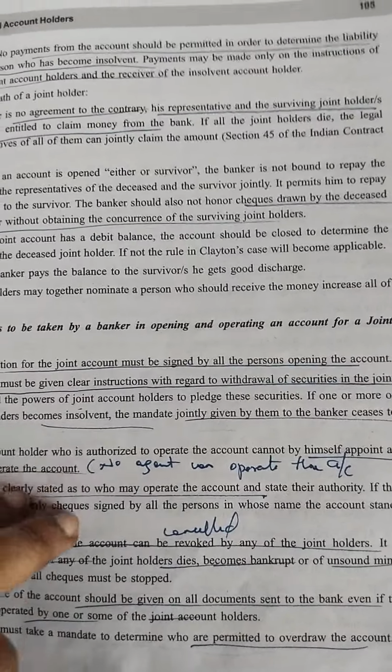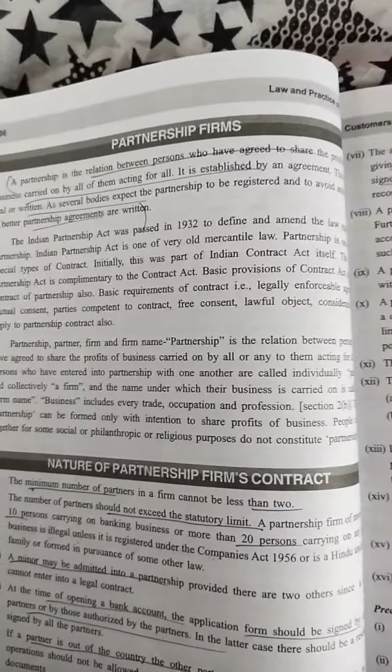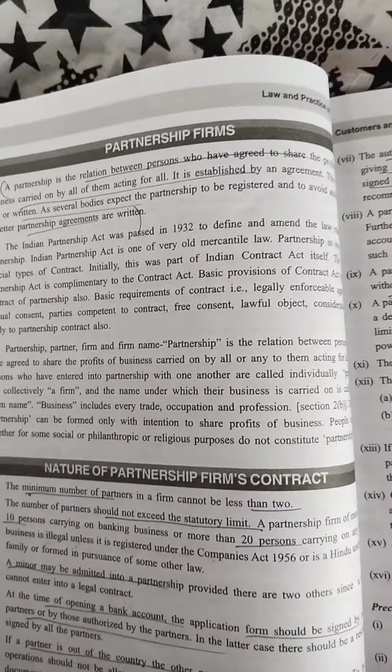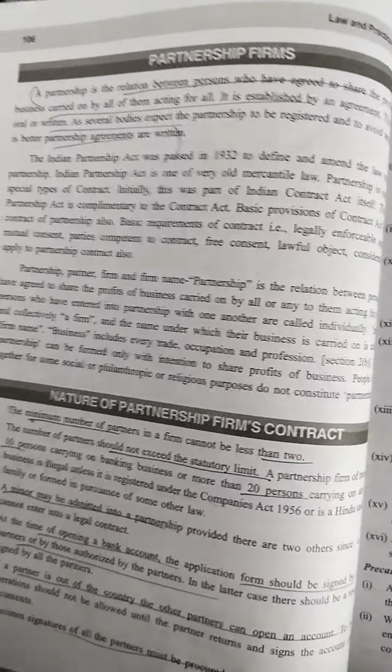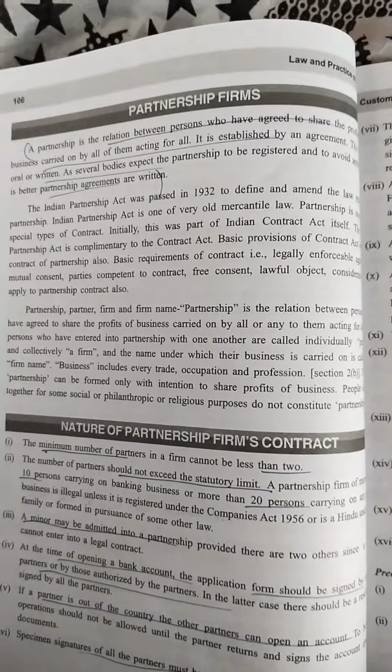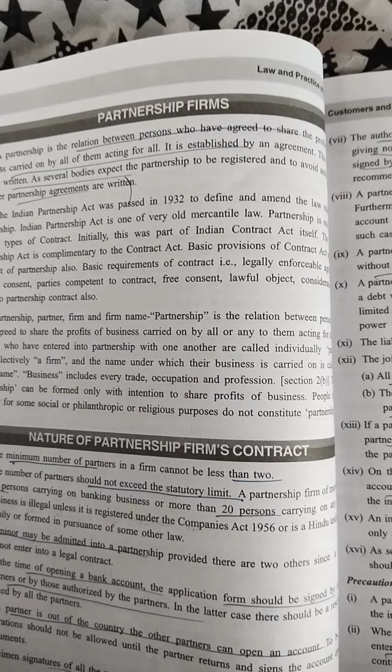Okay. So the next thing that we have to see is with regards to partnership firms. We all know what a partnership firm is. This is a different type of customer. A partnership firm is where individuals come together, contribute their capital, start up the business, share all the profits and the losses, and carry out their businesses.